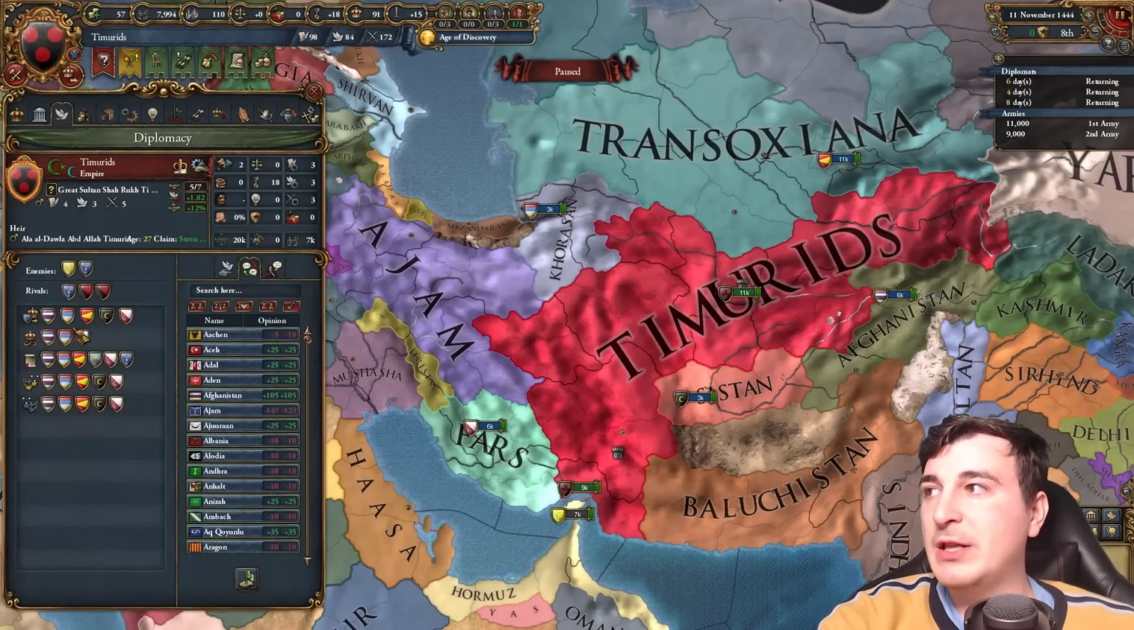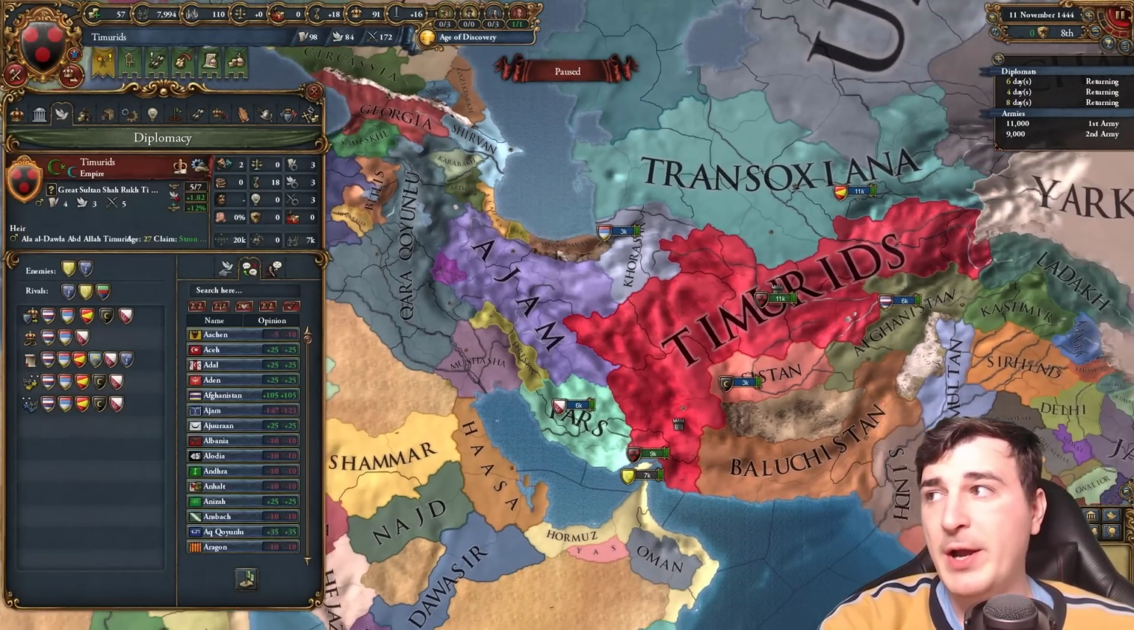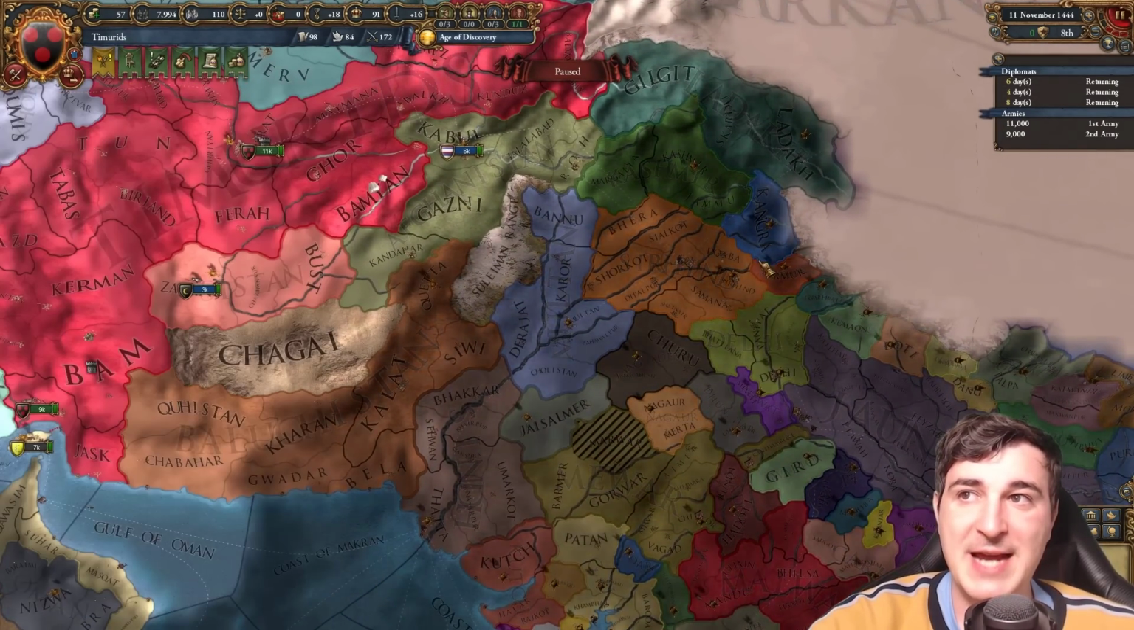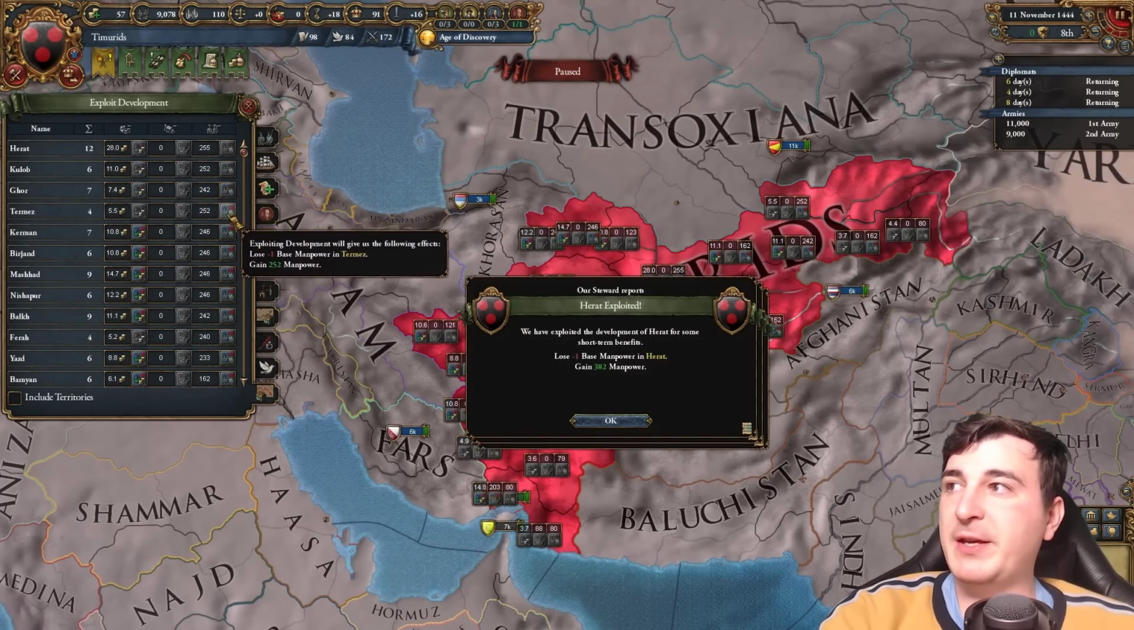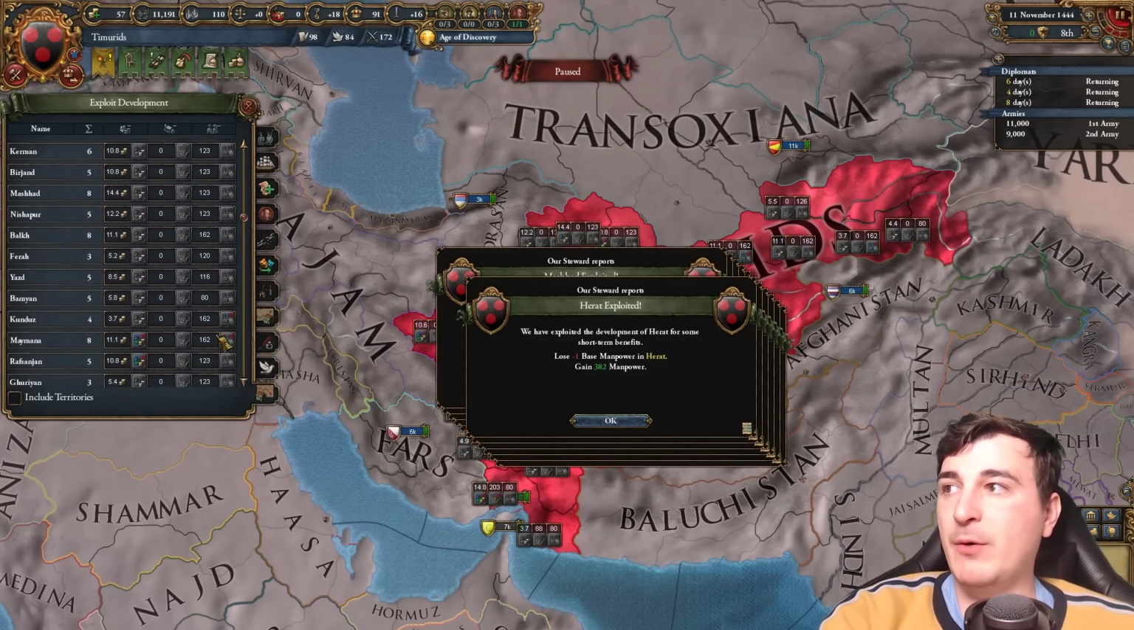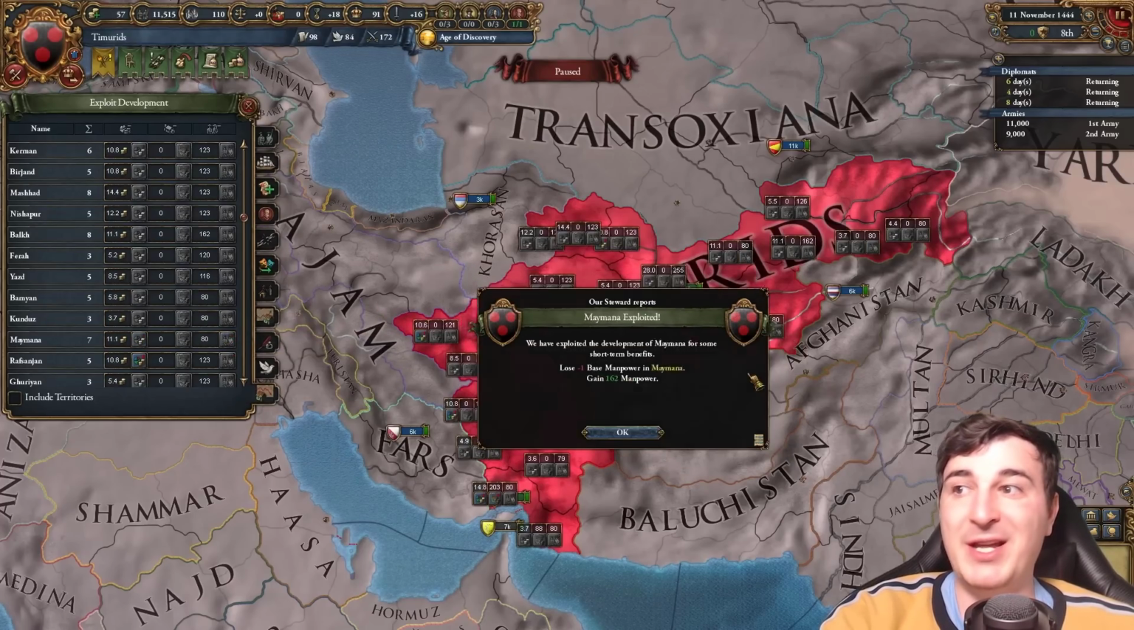Let's get our rivals as well: Ajam, of course, Mamelukes, and Delhi, why not? That's a pretty decent rival since we're going to be attacking them anyway. One thing we can do to make it so that we get our manpower up to 60% and so we can do our mission is this.